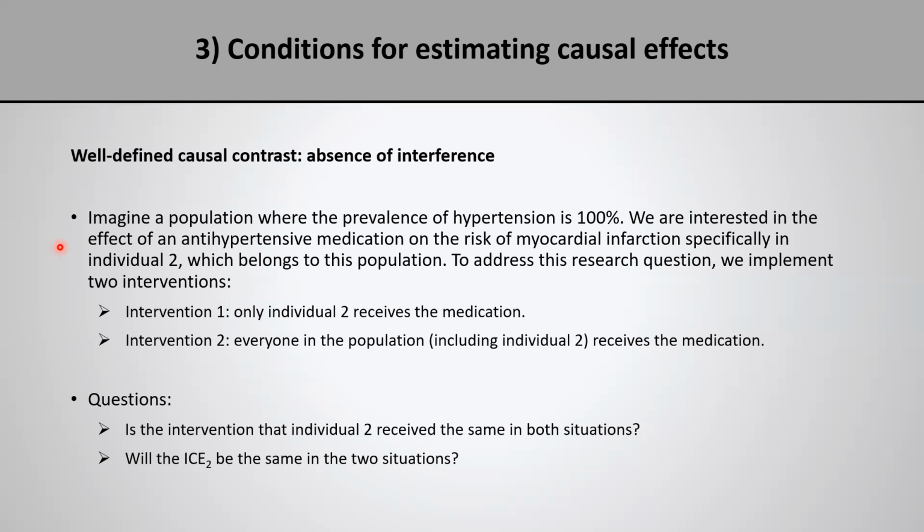So notice it is very similar to the previous example. In intervention 1, only the individual of interest receives the intervention, and in intervention 2, everyone in the population, including the individual of interest, receives the medication. And we are going to ask the same questions we asked previously. That is, is the intervention that the target individual received the same in both situations? And the second question, will the individual level effect on that individual be the same in the two situations?